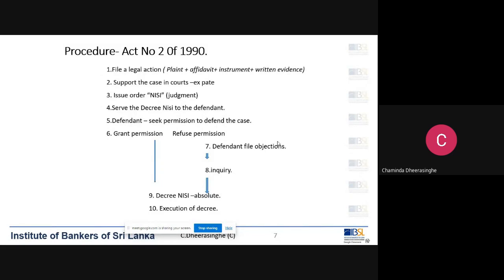So the judge can adjust the decree nisi and give relief of 5 million to be recovered from the customer. So two things can happen: either the case gets dismissed from the beginning, so no money can be recovered, or the judge can alter the decree nisi, the temporary judgment, and give a final judgment.